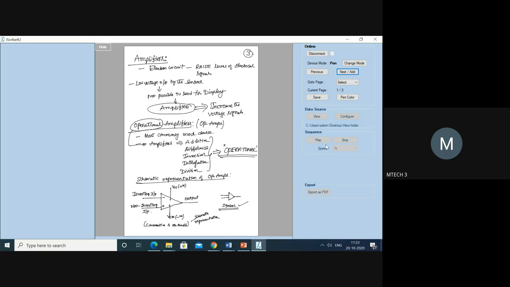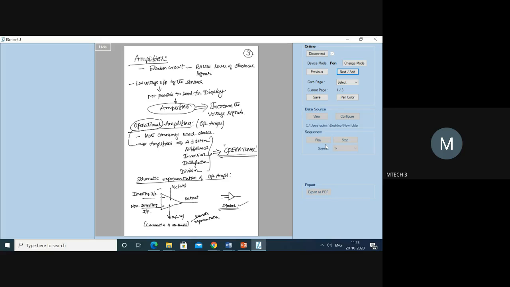Right. Now understand carefully. The figure shows the schematic representation of the operational amplifier and also the symbol of the operational amplifier.